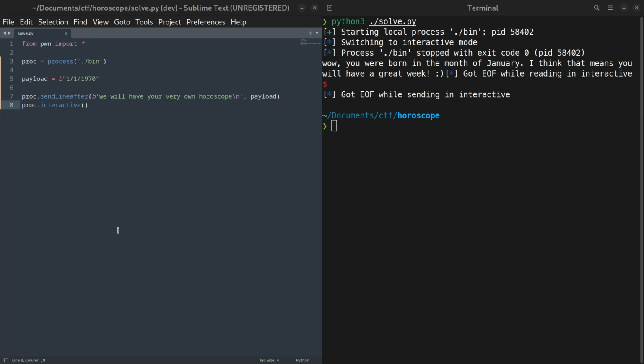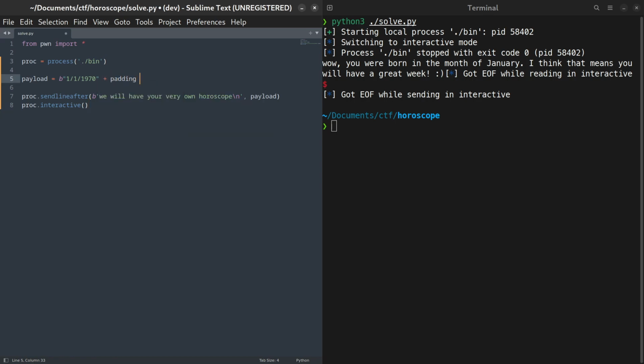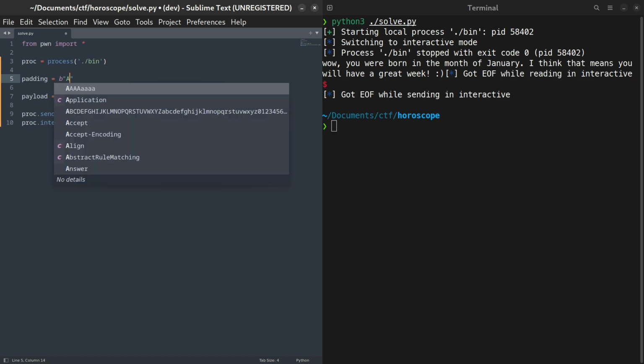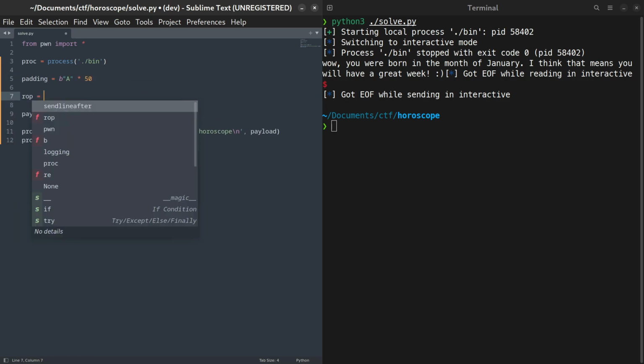Going back to our solve script, there are three parts to this payload. We're going to need the valid input, and we already know what that's going to look like. We'll need padding, which will just be a series of A's, but the number of A's has yet to be decided. Lastly, the return addresses of the functions we want to execute. Let's start with the padding.